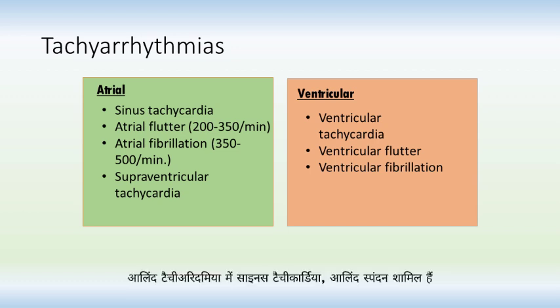Atrial tachyarrhythmias include sinus tachycardia, atrial flutter in which heart rate is between 200 to 350 beats per minute, atrial fibrillation in which the heart rate is between 350 to 500 beats per minute, and finally, supraventricular tachycardia. Ventricular tachyarrhythmias include ventricular tachycardia, ventricular flutter, and ventricular fibrillation.